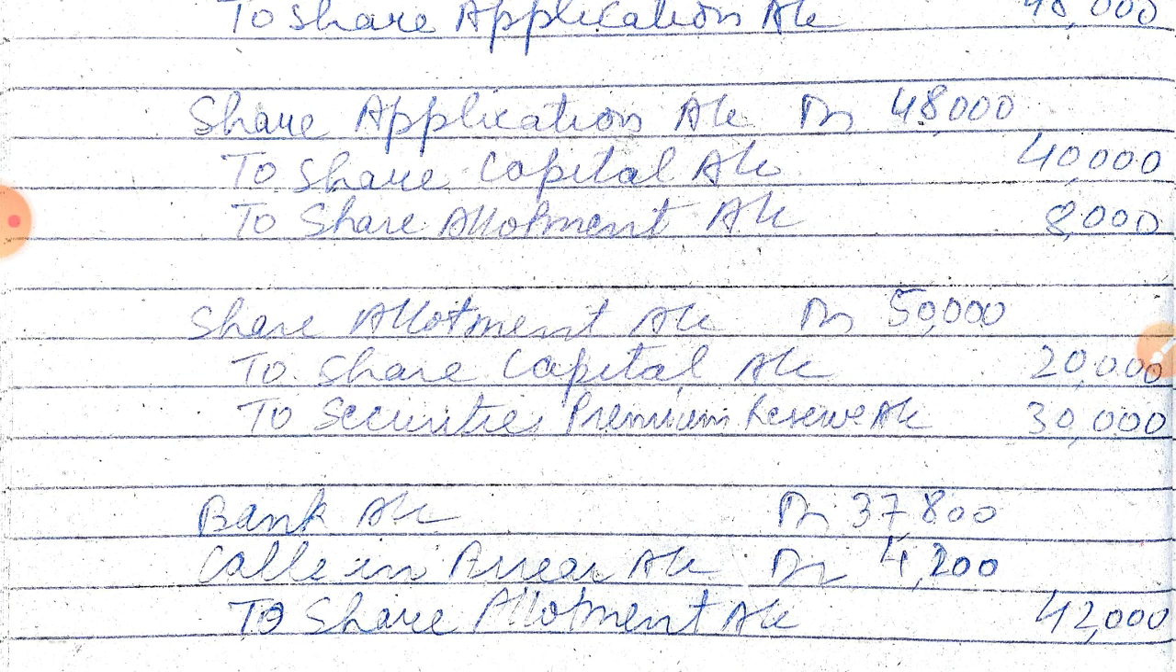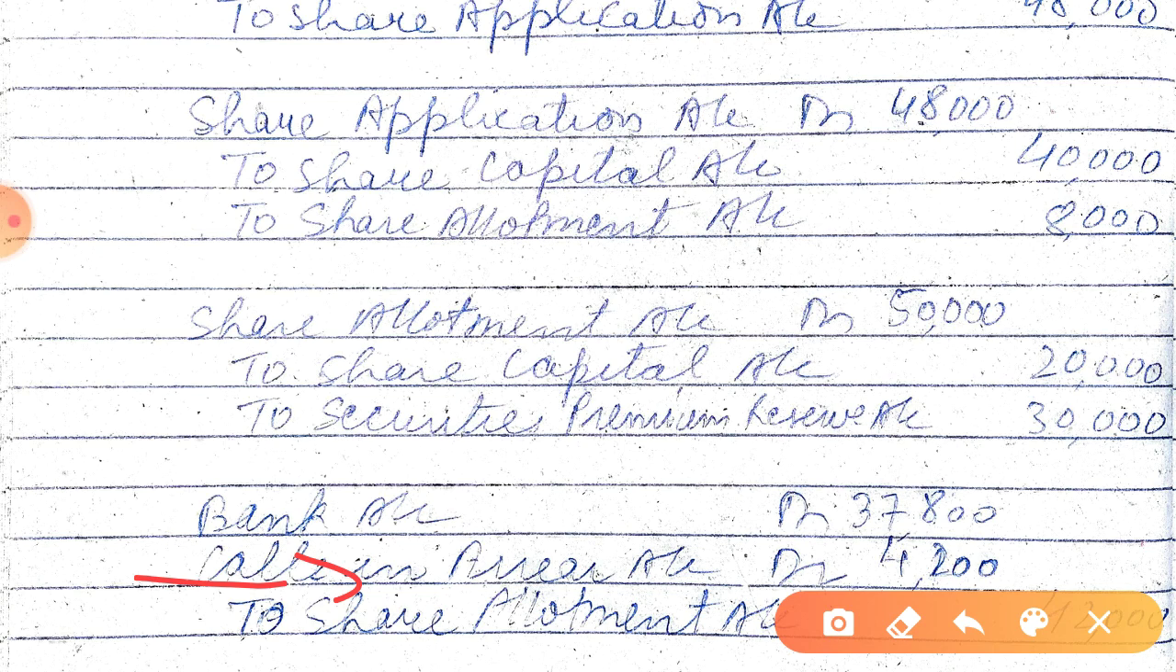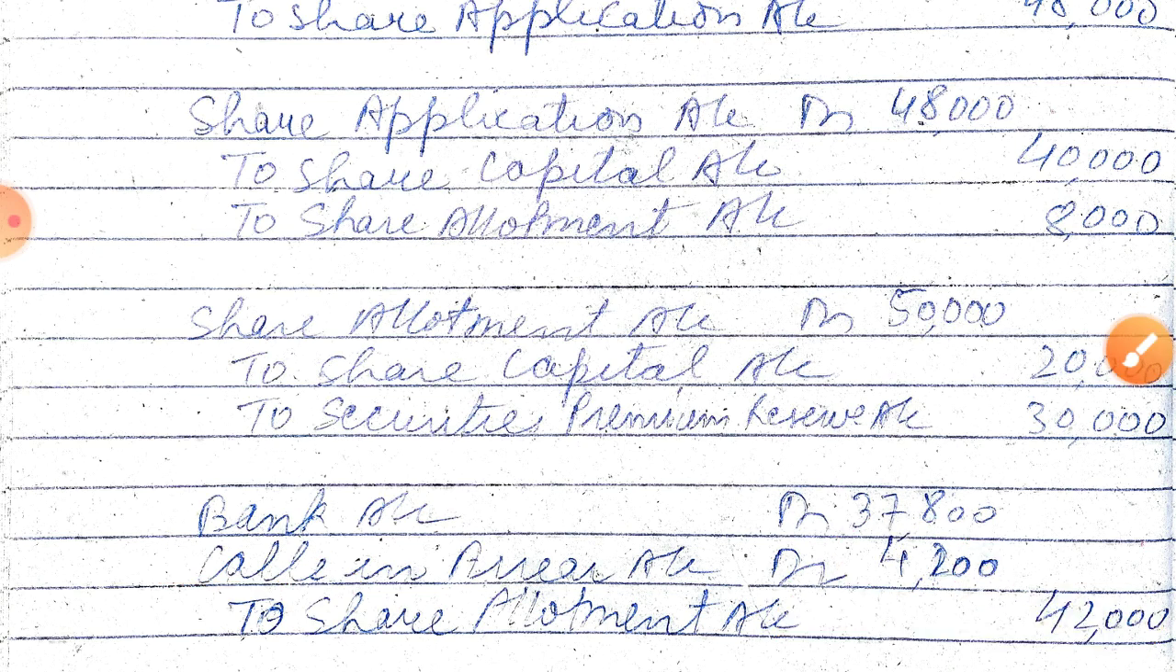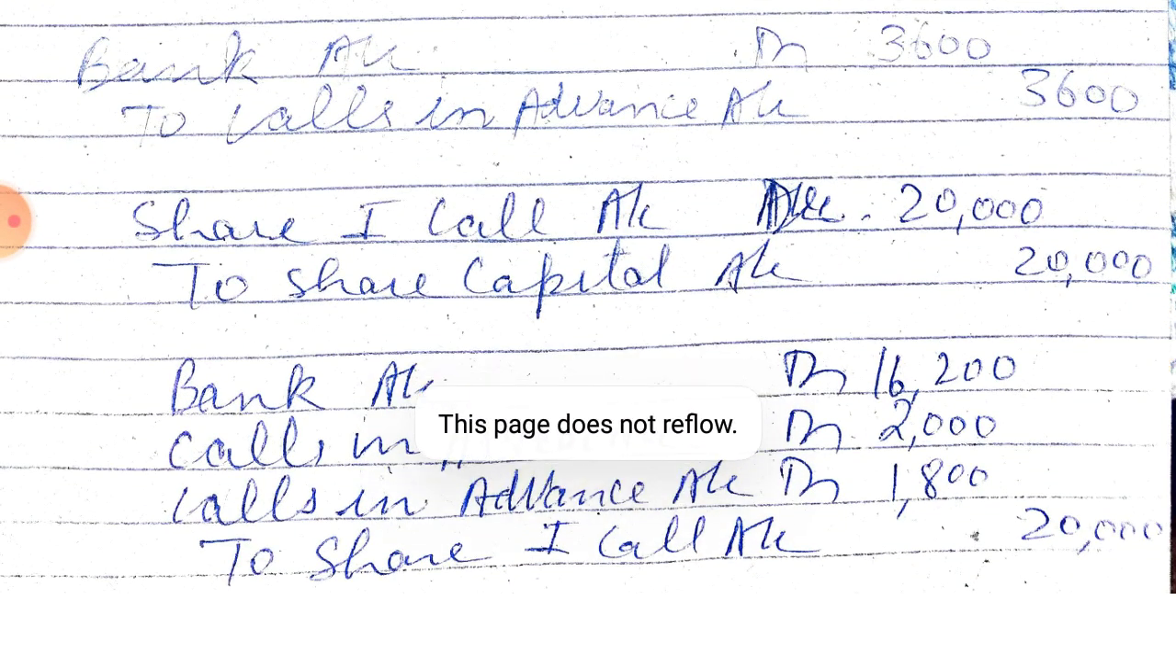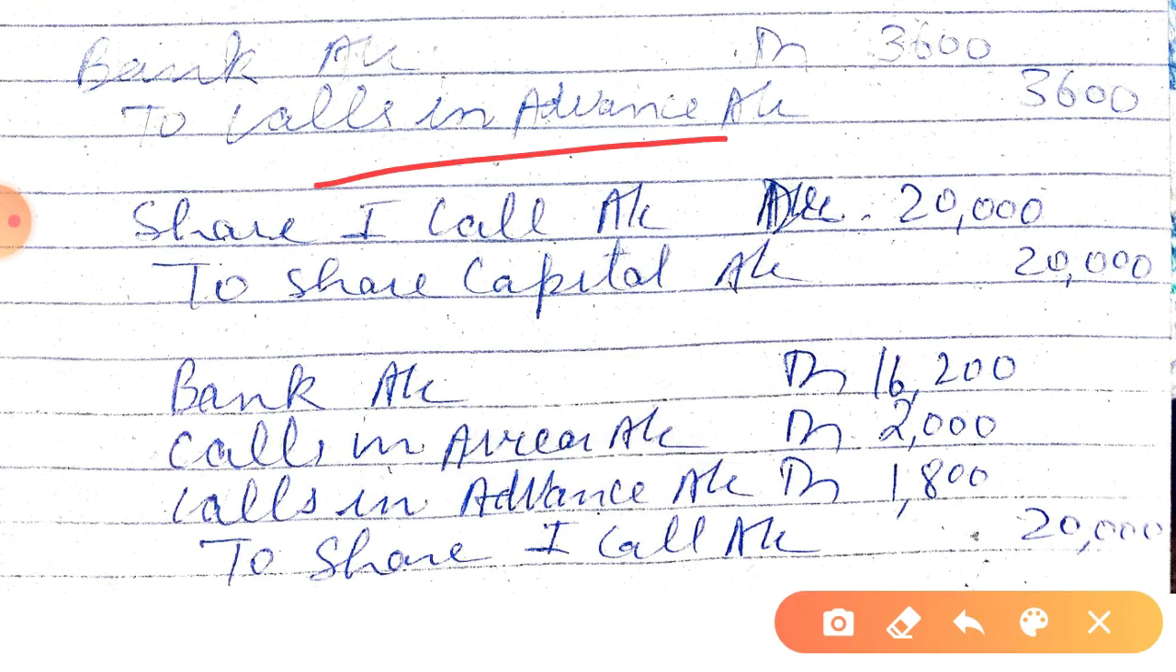Okay, same entries, isn't it? This calls in arrear scenario we have calculated already, calculated 4200, this amount. Then there was calls in advance from 900 shares, the remaining 4 rupees, that is on first call and final call.